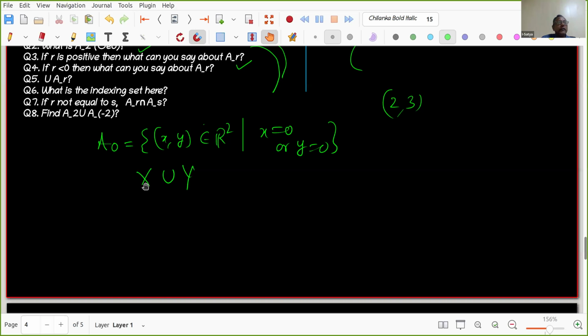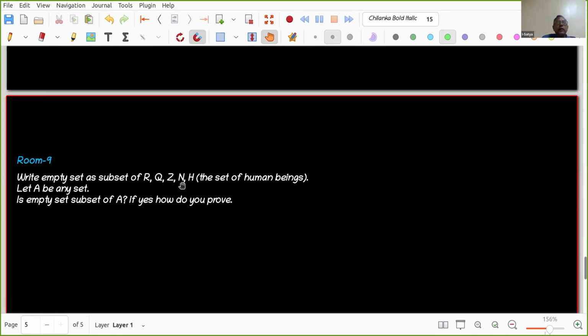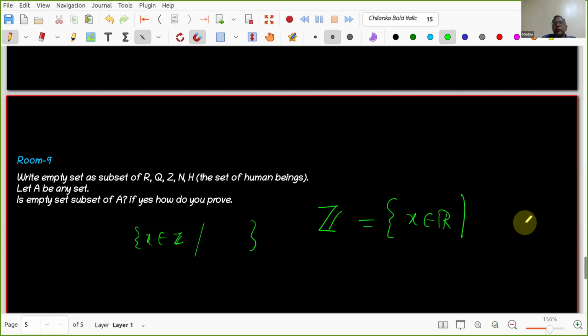So room number 9, I asked: the empty set can be written as a subset of RQ like that. So please discuss this also. What is the meaning of that? We need to write x belongs to Z such that some condition, so no integer will satisfy it. But I give one question here. Can you write Z as a subset of real numbers? x belongs to R such that some condition.